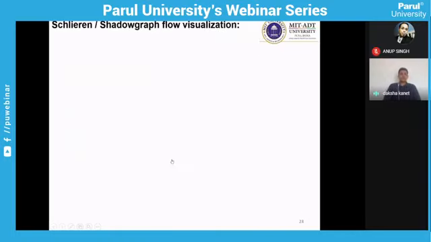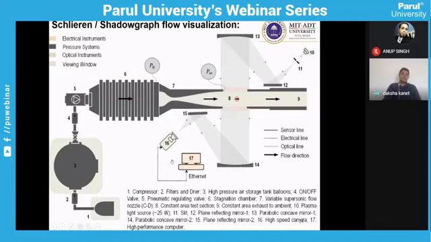This is all about the subsonic or low speed wind tunnel, used to capture flow phenomena at low speed. But when we discuss the high speed wind tunnel, the phenomenon of shock waves comes into the picture, and we cannot capture shock waves with the naked eye. We require specialized techniques like Schlieren and shadowgraph techniques to visualize this flow, along with a high speed camera to capture it.